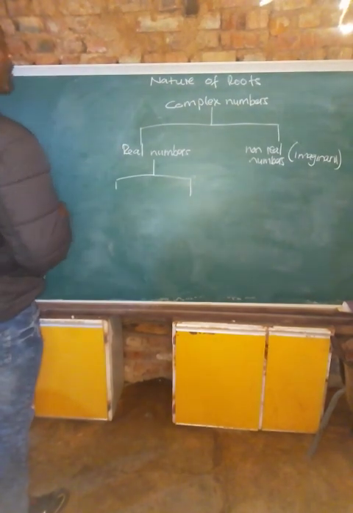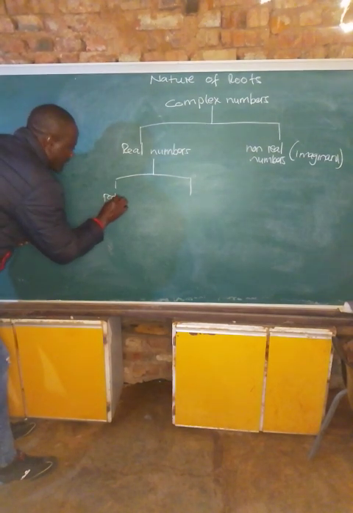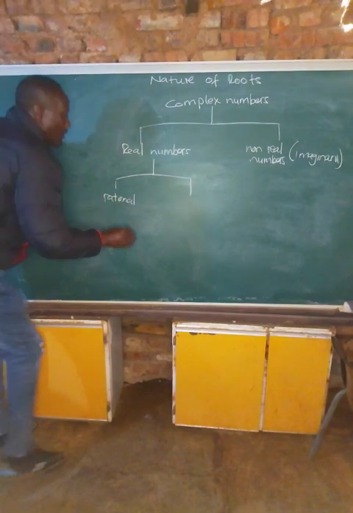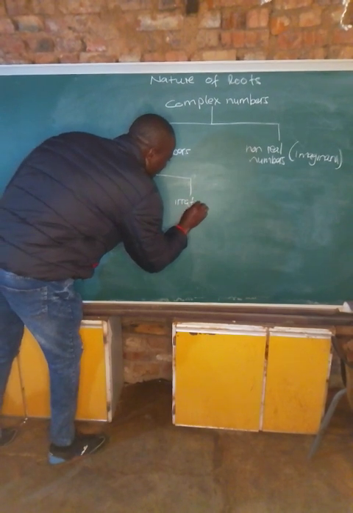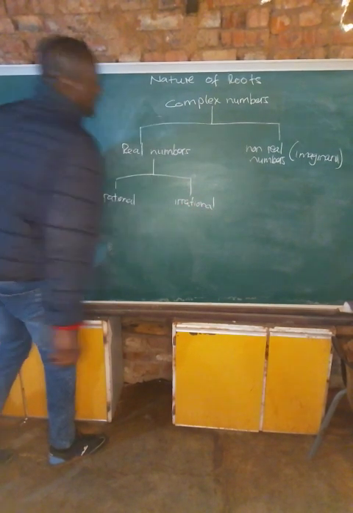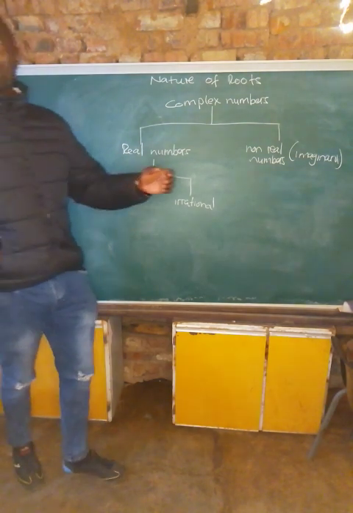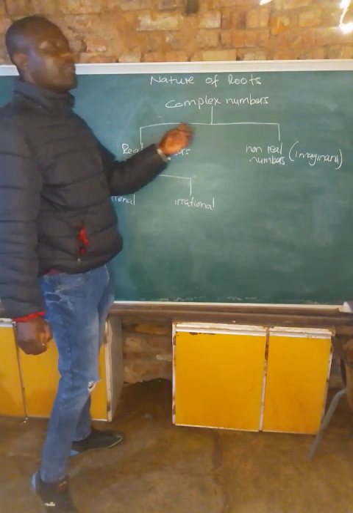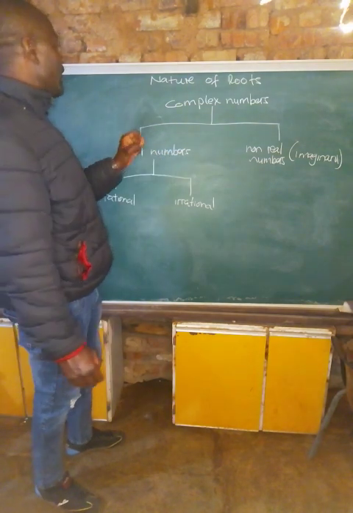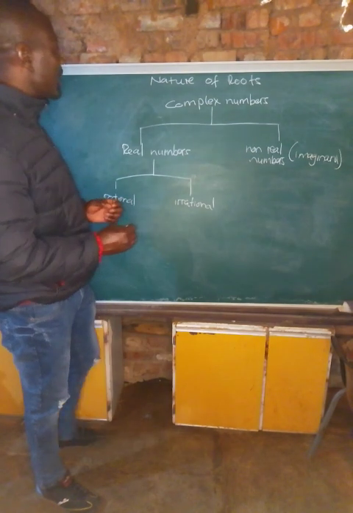So like here, the real numbers, they can also be grouped. We want to know, are these real numbers rational or irrational? So whenever we are looking for the roots of the equation, we have found the roots of the equation.